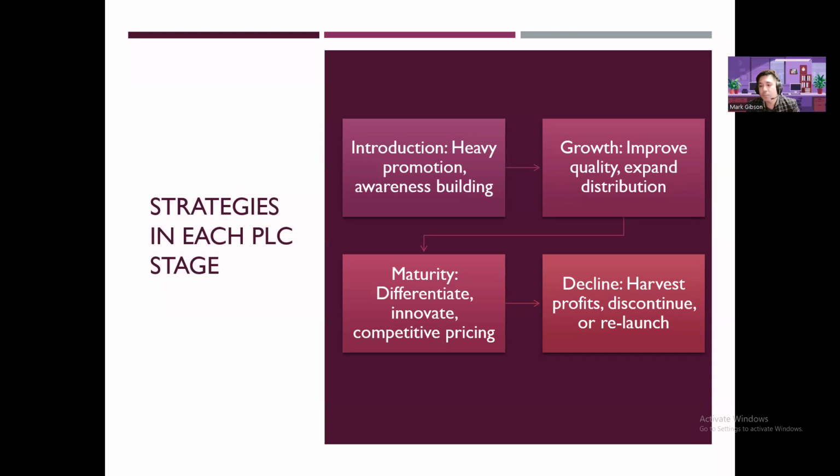Growth. We have to improve our quality and expand distribution. When our product is already seen and building in the market, we make sure that we are present. Take the case of the sari-sari store. I think I mentioned this to you in one of our sessions before. There are two sari-sari stores or convenience stores in a community.